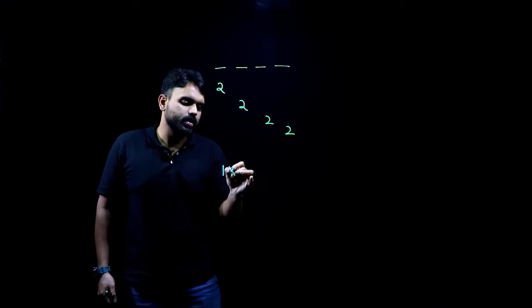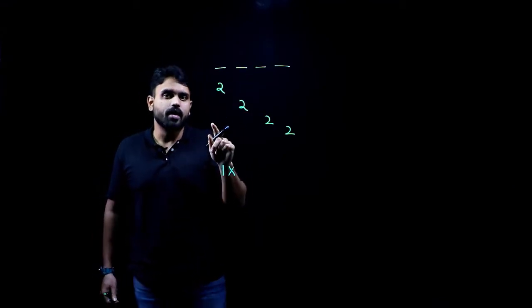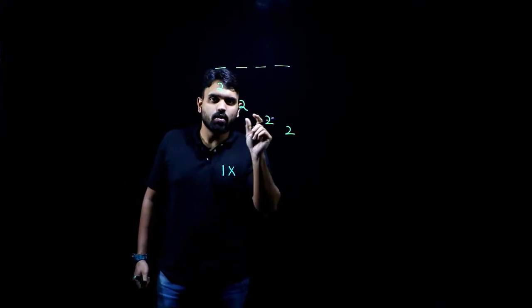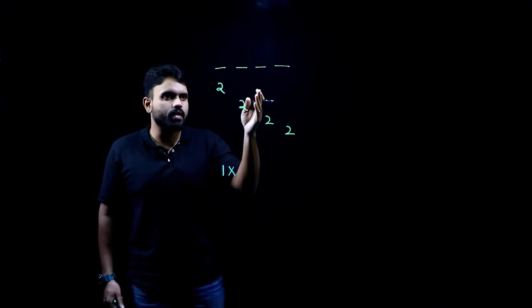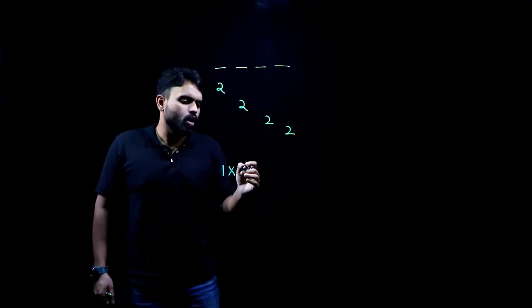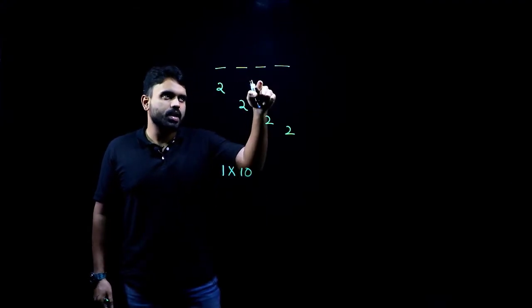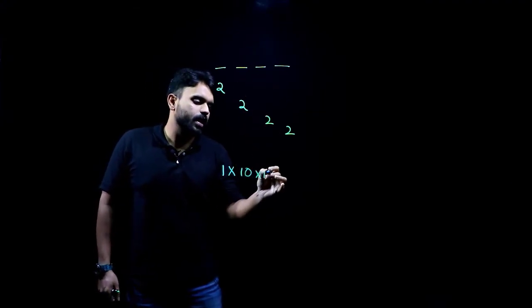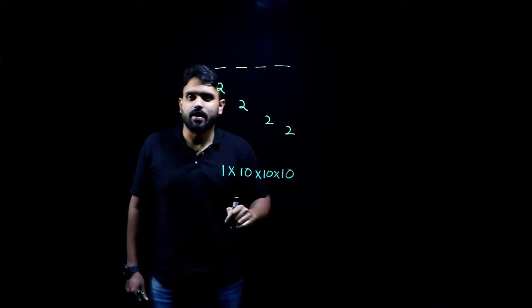Now, next, hundreds place. In how many different ways can it be filled? It can be filled using digits from 0 to 9, and also 2, because repetition is allowed. He never says that repetition is not allowed. So I can fill it in all the 10 different ways. Next, repetition is allowed, so I can fill the tens place again in 10 different ways. Units place can also be filled in 10 different ways.